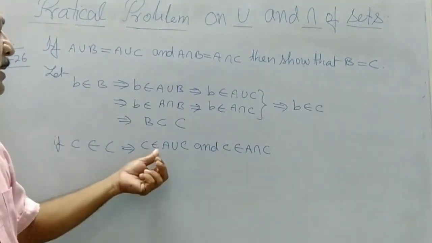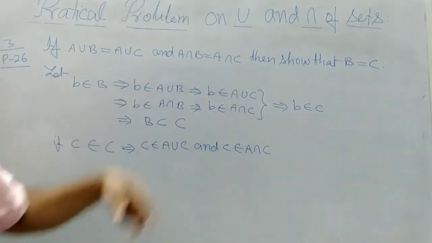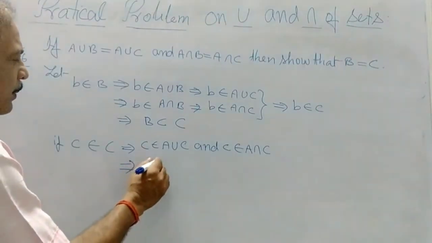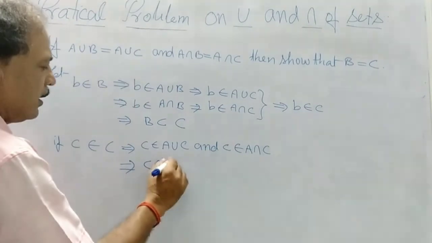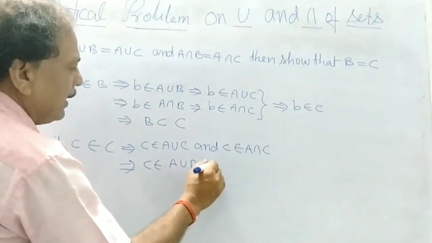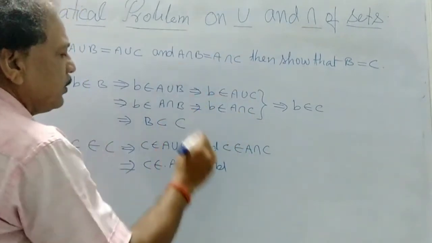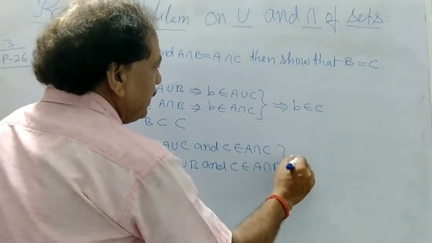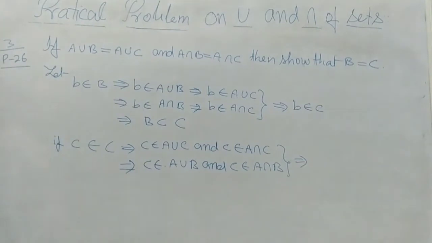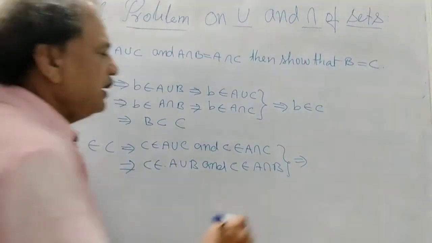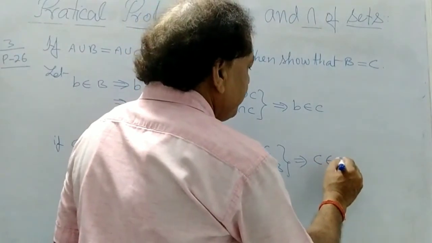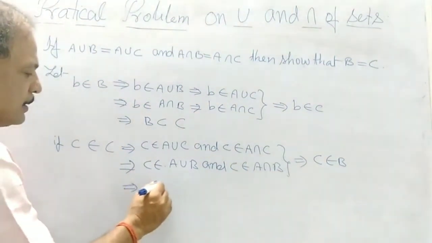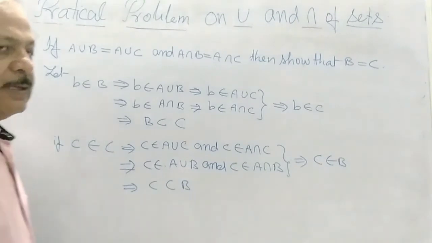This will imply that C belongs to A union C, which is equal to A union B, and A intersection C, which is equal to A intersection B. This will imply that C belongs to B. So this implies that C is a subset of B.